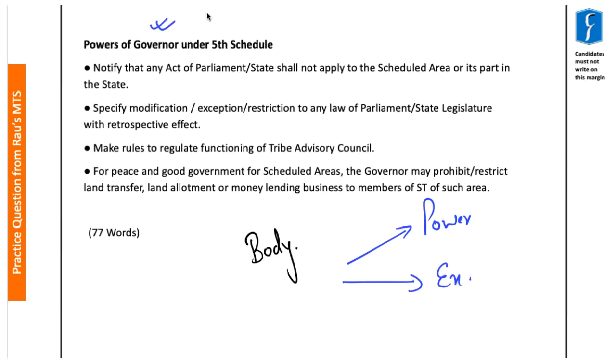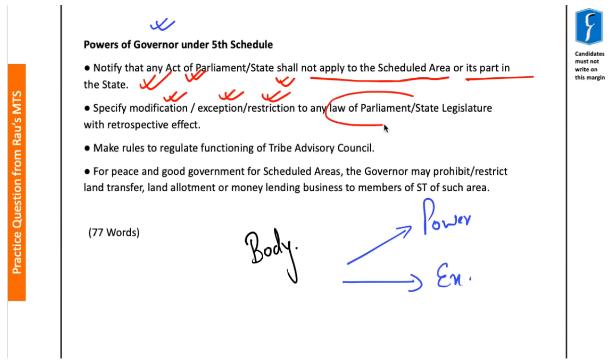So the power of the governor under the 5th Schedule is that they can notify that any act of the Parliament or state legislature shall not apply to the scheduled areas or part of them in the state. Further, the governor can specify any modification, exception or restriction to any law of Parliament or state legislature, and such modification, exception or restriction can also have a retrospective effect.